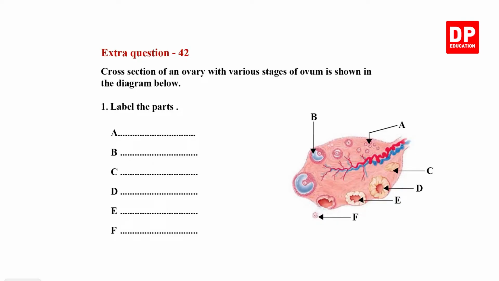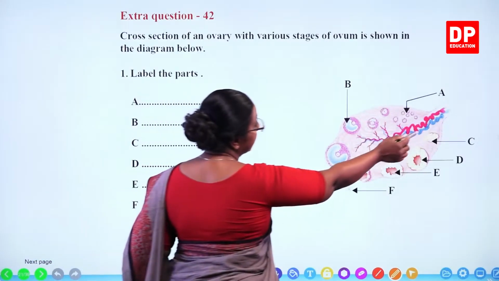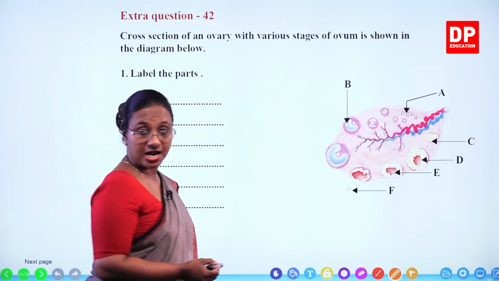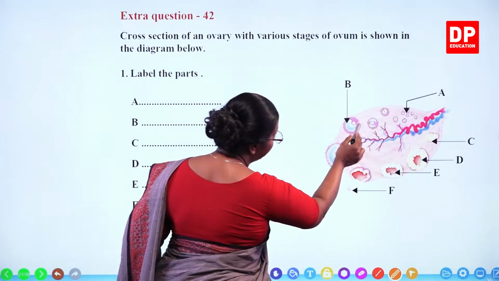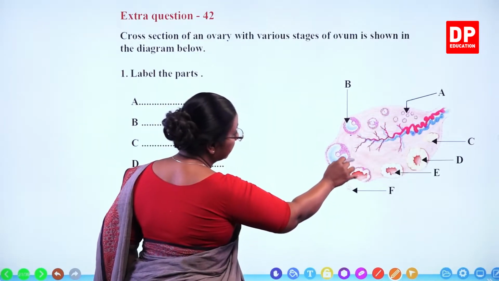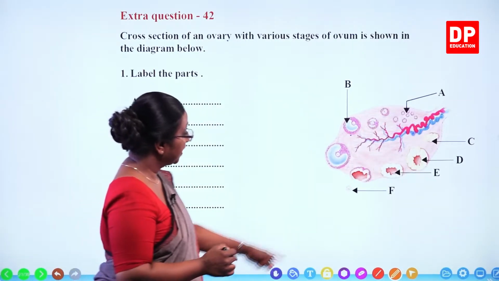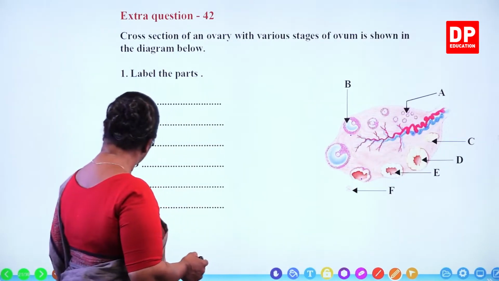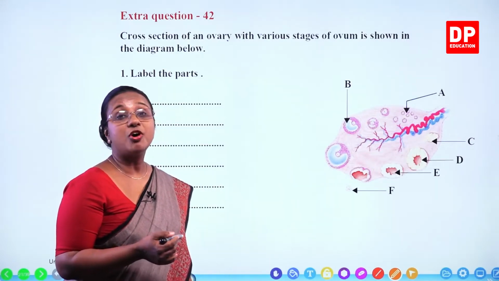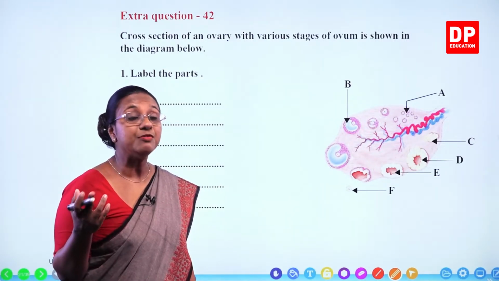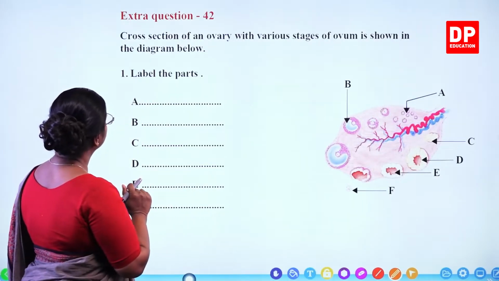Extra question 42. Cross-section of an ovary with various stages of ovum is shown in the diagram below. So when they say ovum, you all know inside the primary follicles only the ovum start to develop. And here you can see it is the Graafian follicle. Inside that you can see the ovum. And here it is the mature Graafian follicle. Then after that, when the Graafian follicle bursts and the ovum gets released, thereafter the follicle undergoes changes and finally fades away. So we'll look at the question.